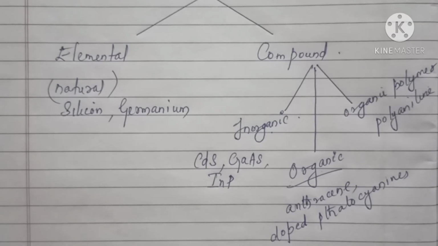Semiconductors have a basic classification into elemental and compound semiconductors, where elemental semiconductors are the semiconductors which are available in natural form, for example silicon and germanium, and compound semiconductors include inorganic, organic as well as organic polymer. Then examples also you must be aware of, okay.